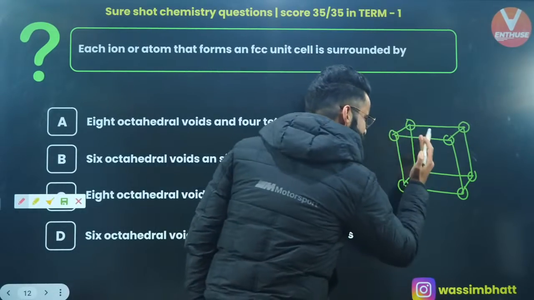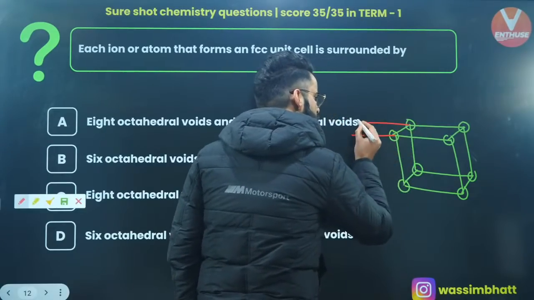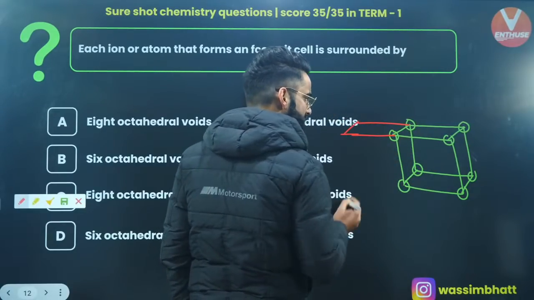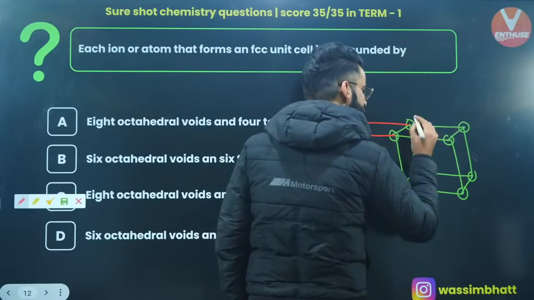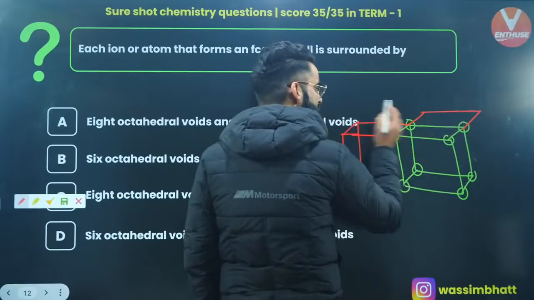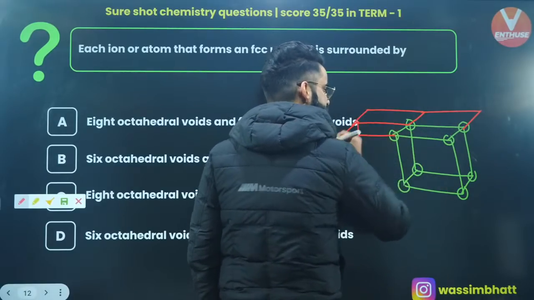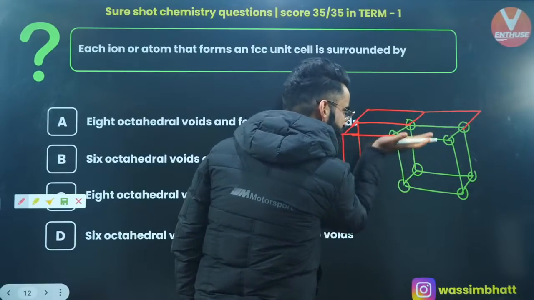Just behind this cube, on the left-hand side, there will be one more cube whose top surface will be this one. Behind this cube there'll be one more cube whose top surface is this one, and on the side of it one more cube whose top surface is this one. Similarly, there will be 4 more cubes on top of them.